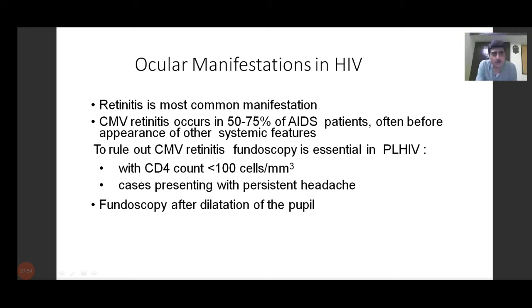To rule out CMV retinitis, fundoscopy is essential in all PLHIV patients with CD4 count less than 100 cells per millimeter cube, and in cases presenting with persistent headache. Fundoscopy has to be done after dilatation of the pupil. All these things will be covered. But important to remember for now is CMV retinitis and CD4 cell count less than 100. In a patient with CD4 cell count of 300 or 400, CMV retinitis will not be seen. It's only when the CD4 cell count falls below 100 that CMV retinitis becomes a problem.